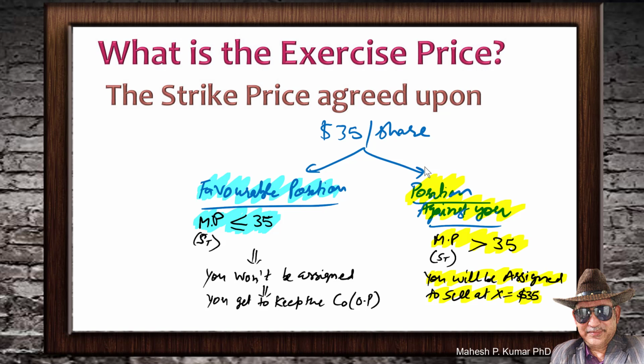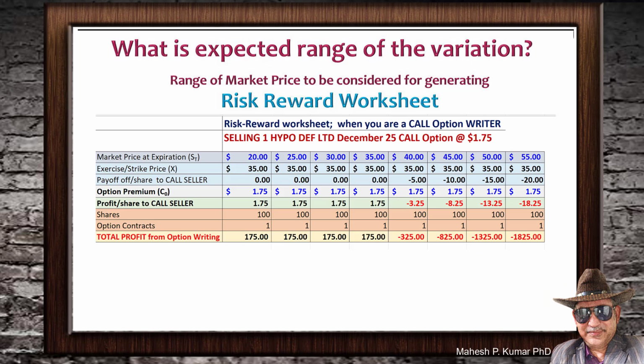Then the option buyer would tell you that you will be assigned and you will have to sell at 35. If you don't already have the shares, then you will buy them from the market at a price greater than 35, maybe 40, and then sell at 35. This is a position which is against you, and you will be incurring losses in that situation.